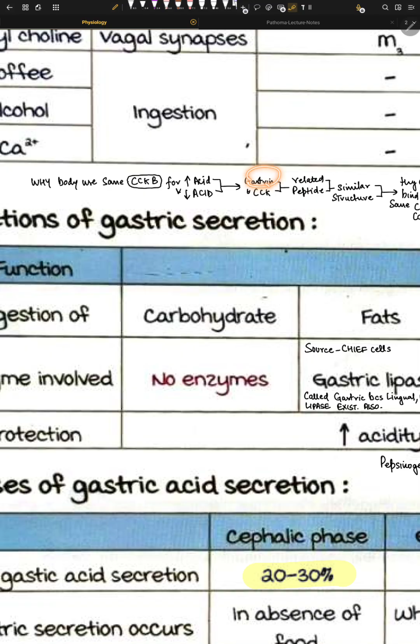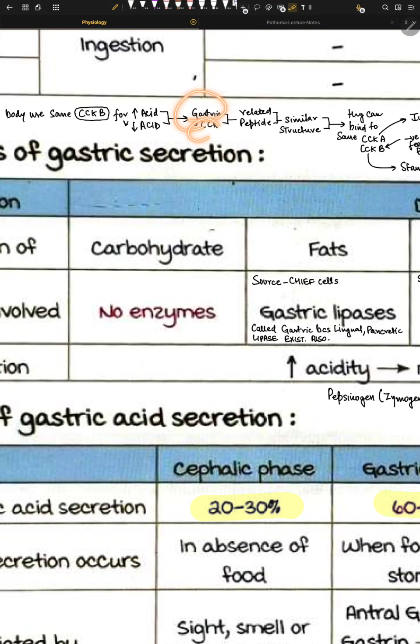Both gastrin and CCK recognize this CCKB, and both are related peptides. They come from one family, so they have similar structure, and both of them can bind with CCKB. I was thinking maybe there's some sort of competition between them, where whoever is more in number will win, but that's not the story.